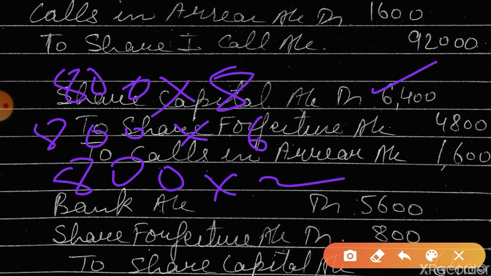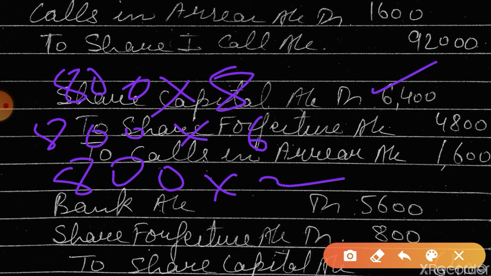Listen carefully. If the amount of securities premium is received on the forfeited share, there will be no entry at the time of forfeiture of share regarding the amount of securities premium reserve. Is this point clear?